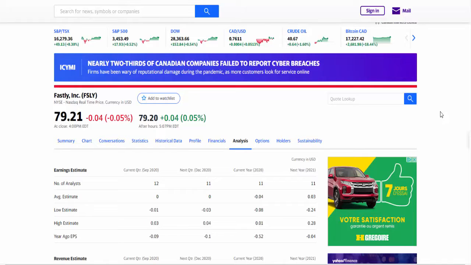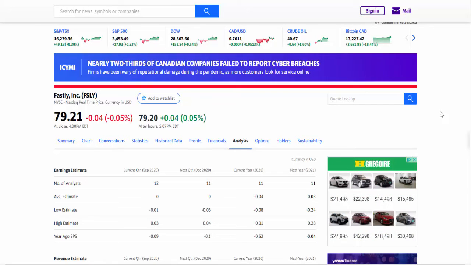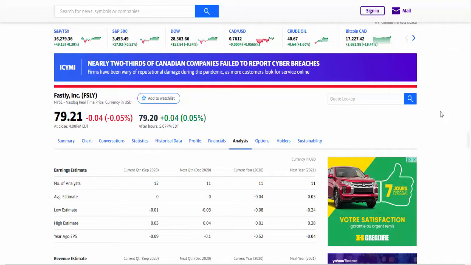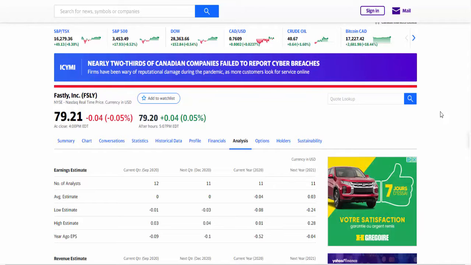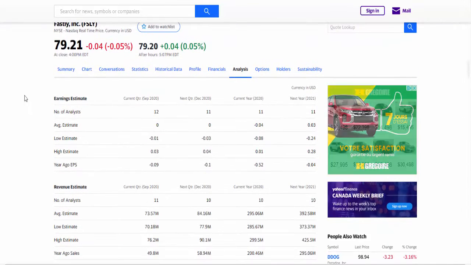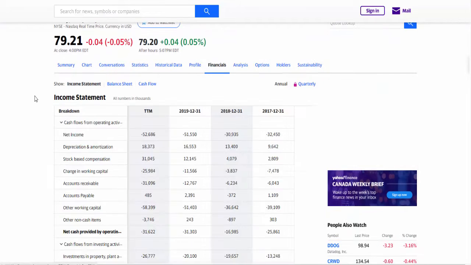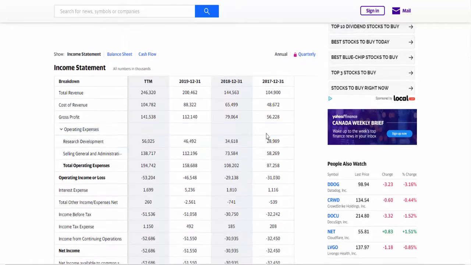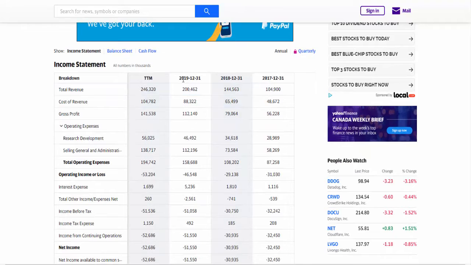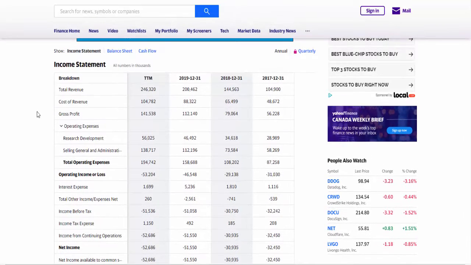So now let's go through the fundamentals of the company to see how this company has been behaving for the last couple of years and what analysts think about the company in general. So we go to our favorite page, which is Yahoo Finance. The ticker symbol for Fastly would be FSLY, and we have it here right now. So we go straight to financials, we go to the income statement. We have information from 2017 to 2019, the entire years, and we go straight to total revenue.